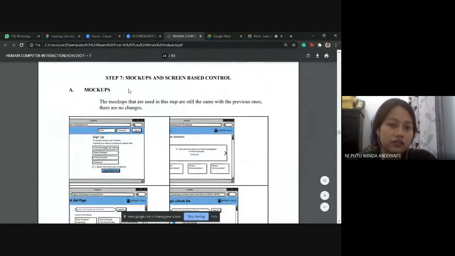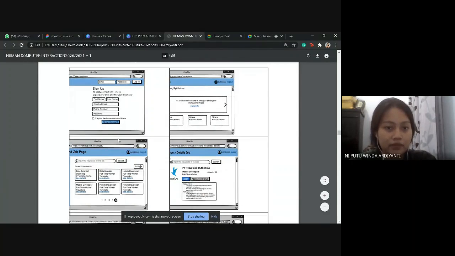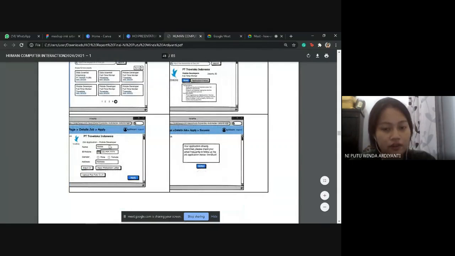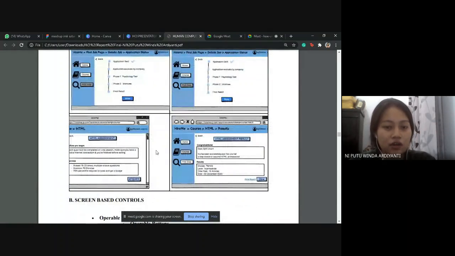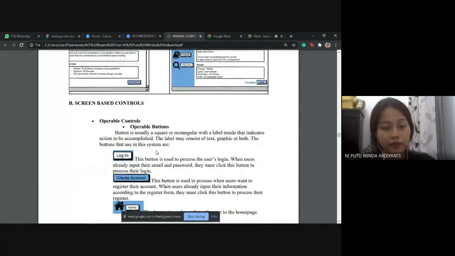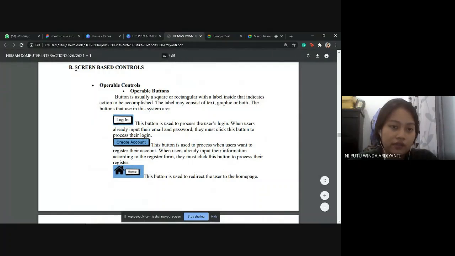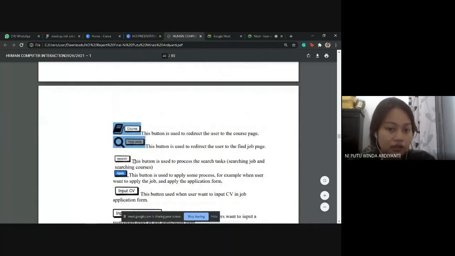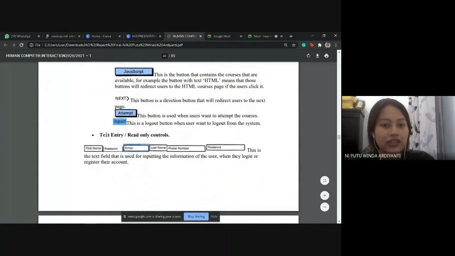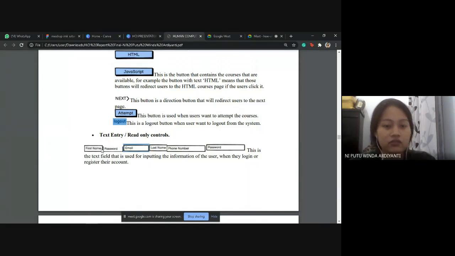And the 7th step is mockup and screen-based control. These are our mockups. It's like the previous one, so we don't have any change in these mockups, but this mockup is still a low fidelity prototype. And after that, we also have the screen-based controls, the operable buttons like login, create account button, and home button, and else. We also have text entry or read-only controls, like where we have to enter some text in this kind of field.